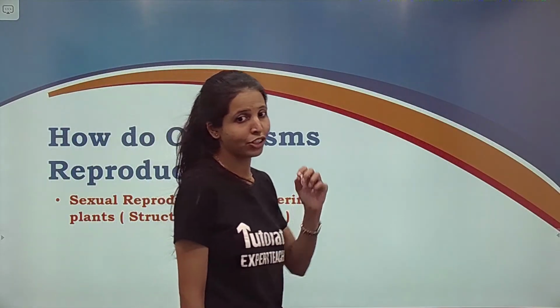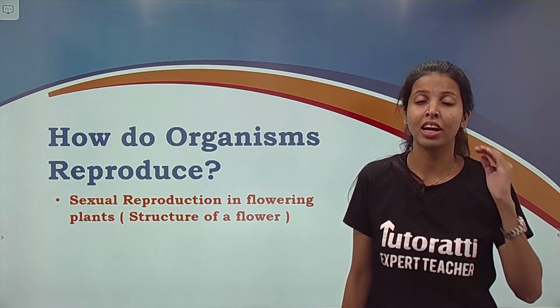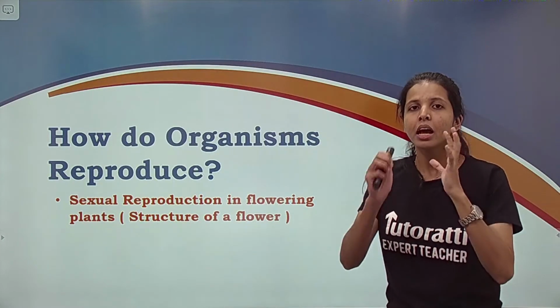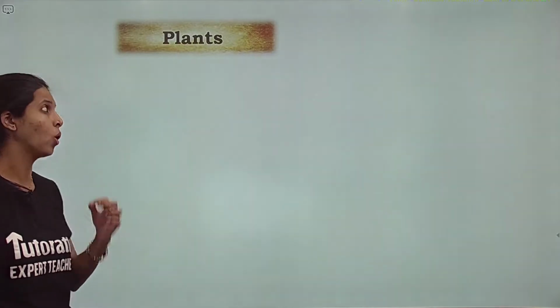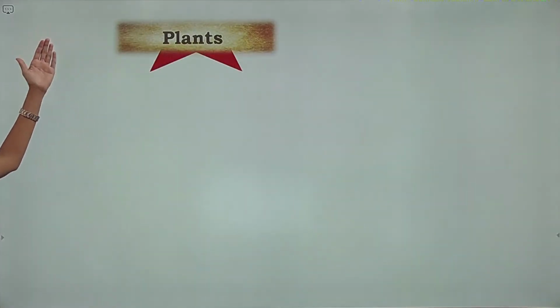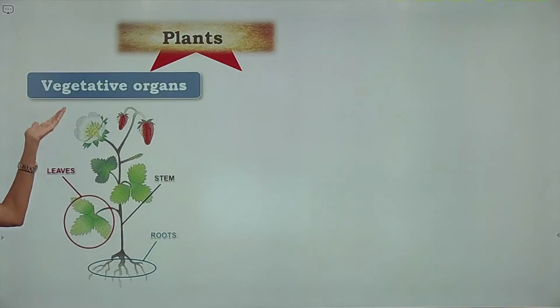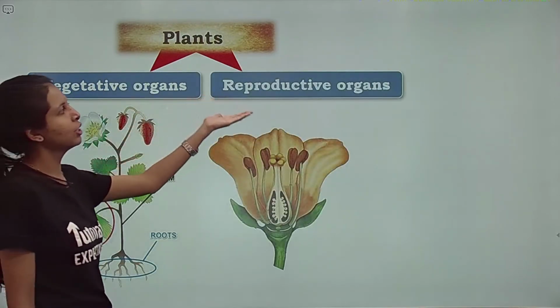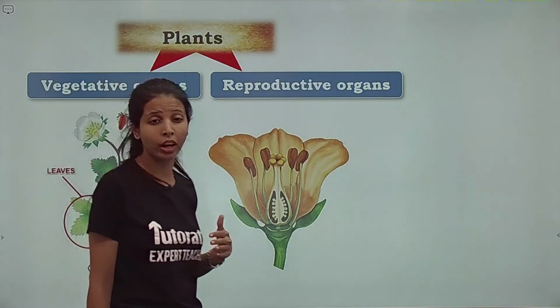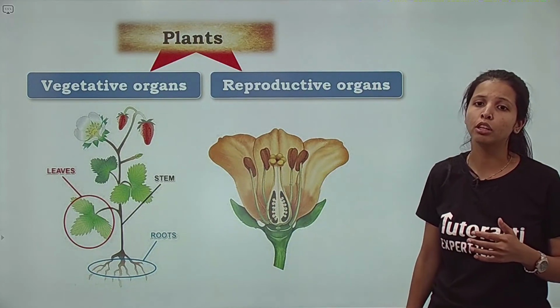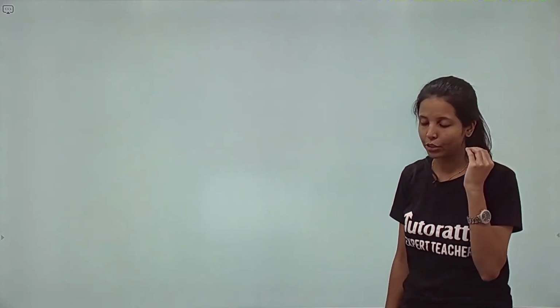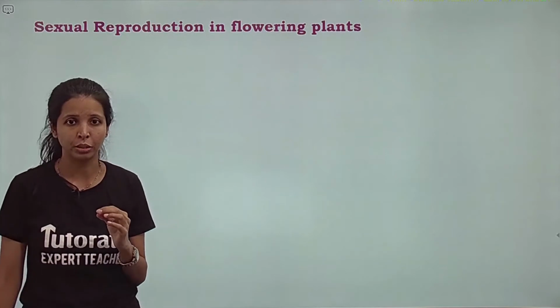Continuing with sexual reproduction, we are now going to learn about sexual reproduction in case of plants. जब plants में flower is the structural and functional unit, अगर हम sexual reproduction की बात कर रहे हैं तो. Now understand this, plants could be of two types. एक जो reproduce करते हैं with the help of vegetative organs और दूसरे जो reproduce करते हैं with the help of reproductive organs. We have already learned about vegetative organs. In this part we are going to learn about reproductive organs, and as I told you, plant का structural and functional unit होता है flower for sexual reproduction.